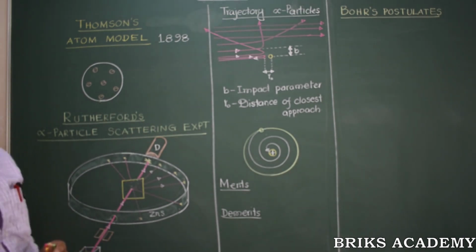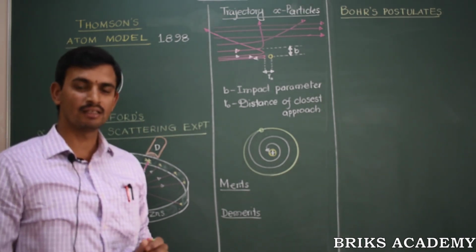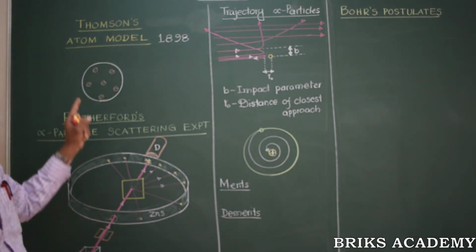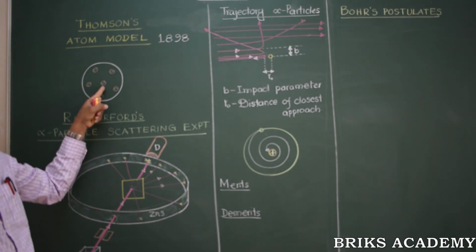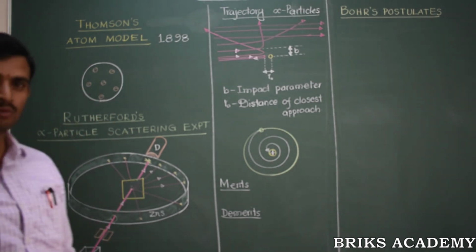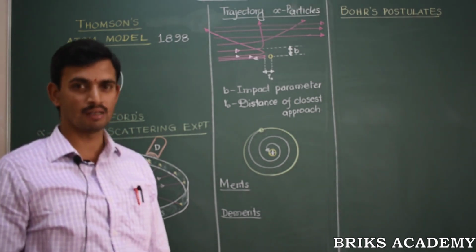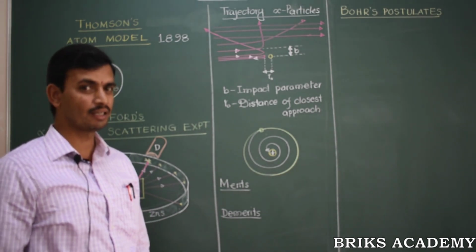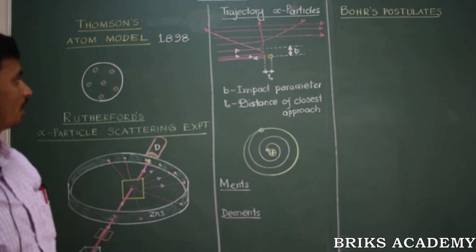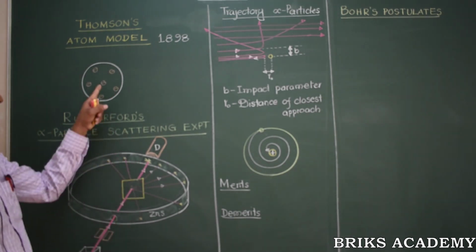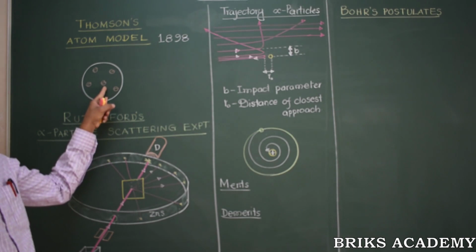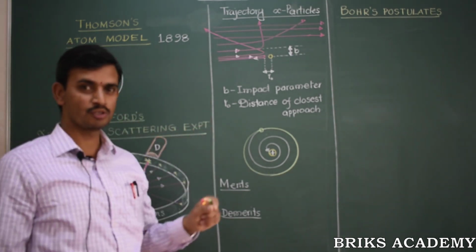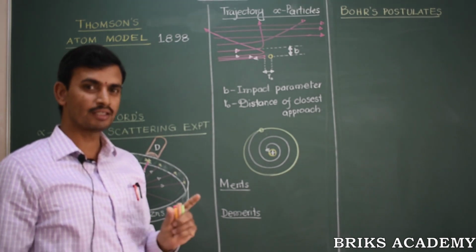Thomson discovered the electron from experiments on electrical discharges in gases. After the discovery of the negatively charged particle called the electron, he concluded that this must be one of the particles from the atoms. Since everybody knows that the atom is an electrically neutral object, and since the electron has a negative charge and is coming out of the atoms, there must be an equal amount of positive charge in an atom which neutralizes it.